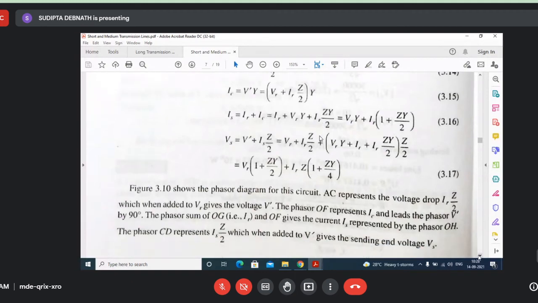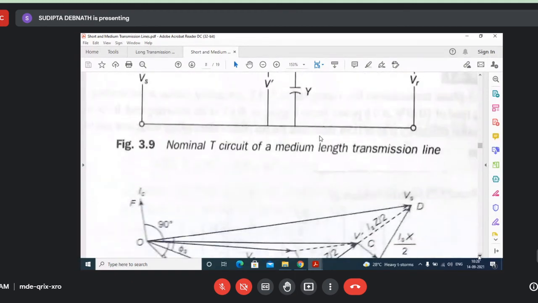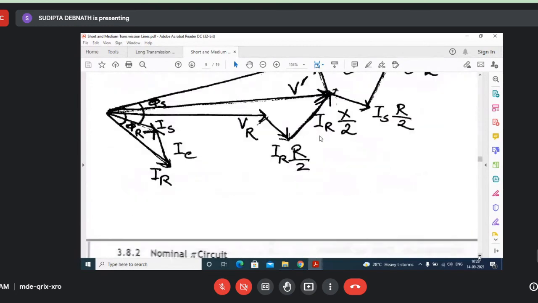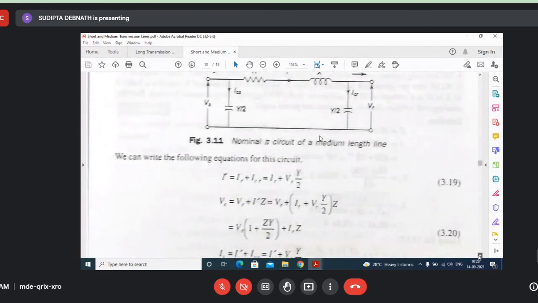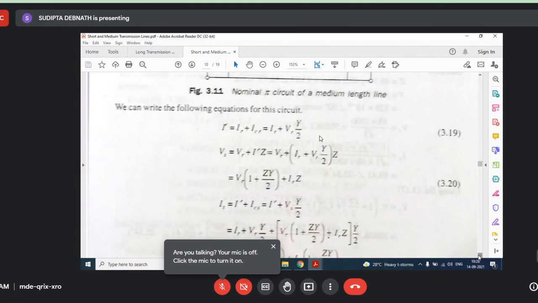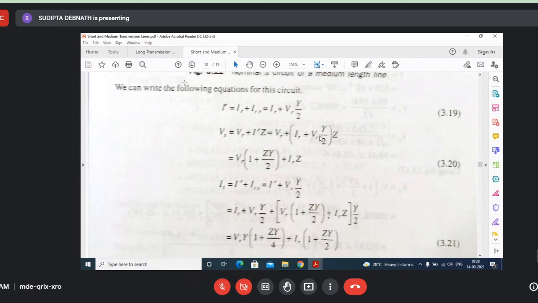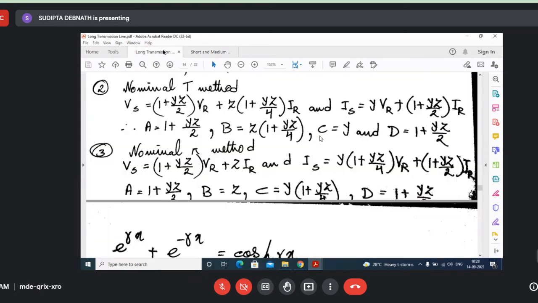So for the pi transmission line, this is also shown here. This is A, this is B, this is C, and this is equal to D. So I've written just A, B, C, and D. You can find that A equal to D everywhere.